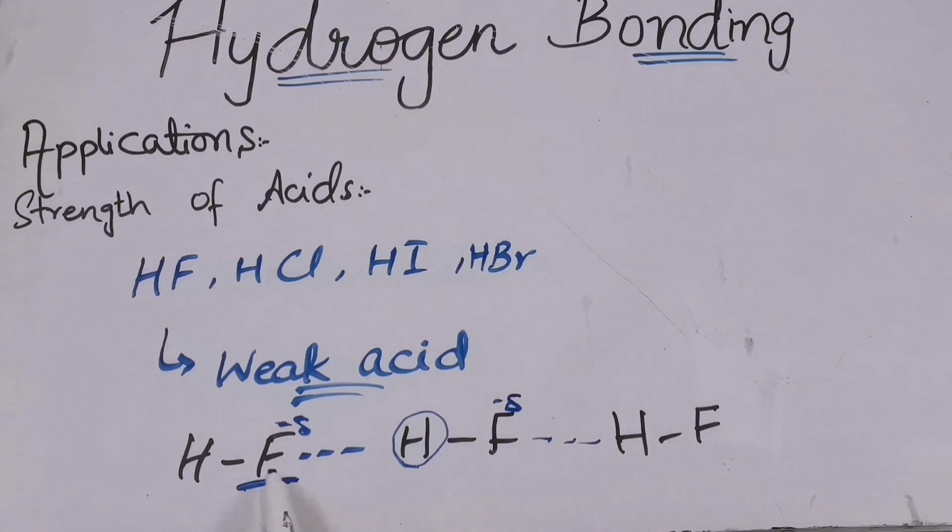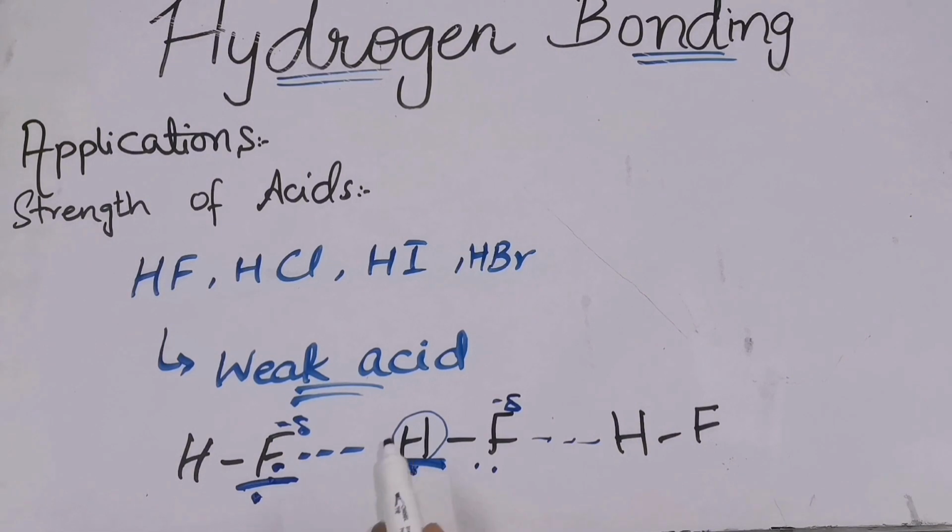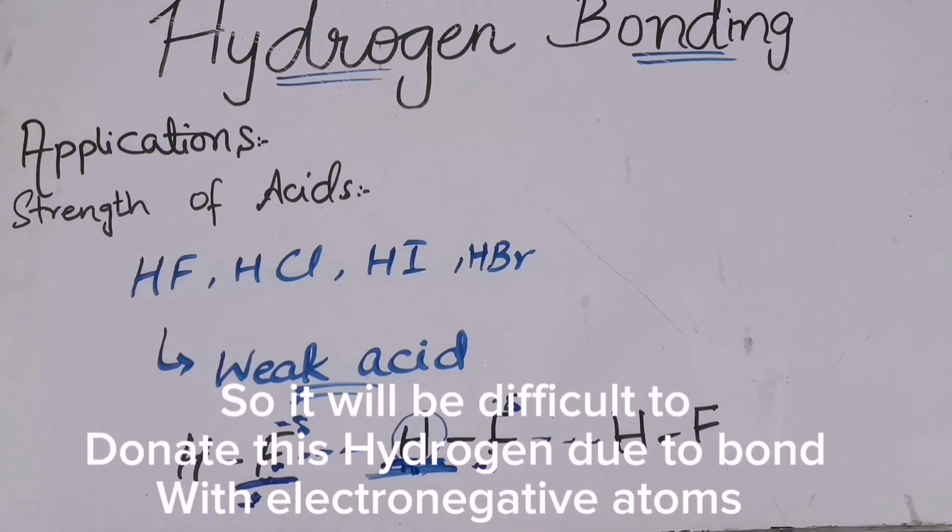This is the most highly electronegative atom of the periodic table. So this hydrogen is present between the two most highly electronegative atoms. So in the strength of acids, we say that one which donates the hydrogen or proton easily is a strong acid. On the other hand, it is a weak acid. So in this case, HF is a weak acid. Why? Because the hydrogen is present between the most electronegative atoms of the periodic table.